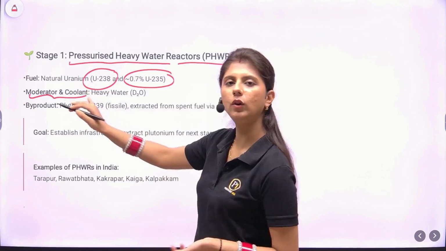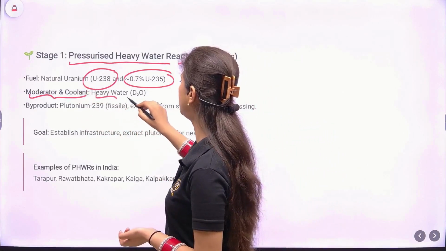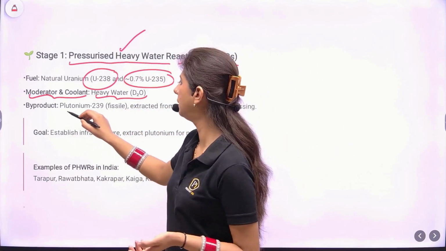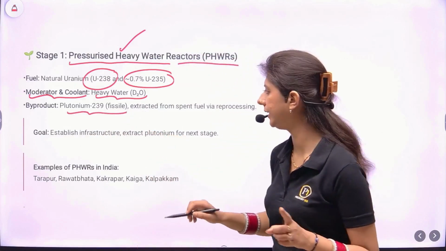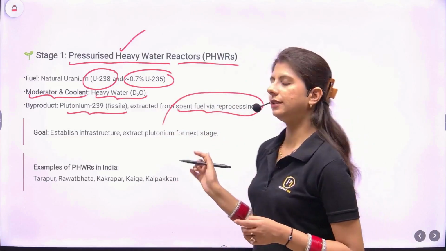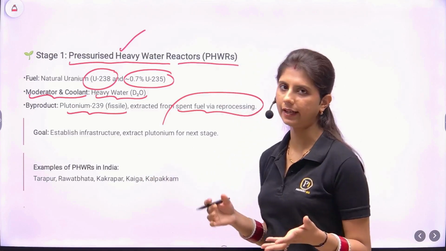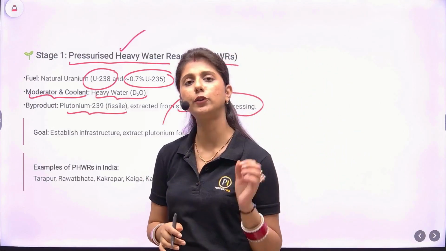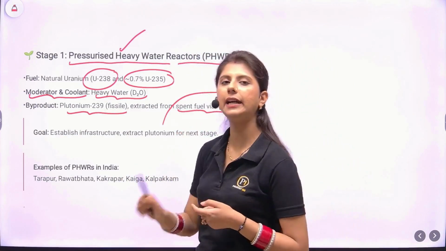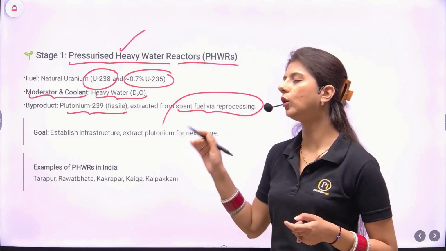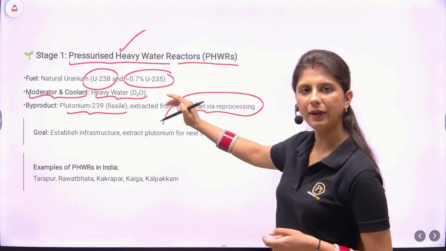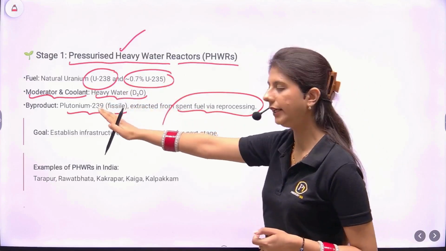What are the moderator and coolant? They are the same, that is, heavy water is used. That's why it is called a pressurized heavy water reactor. What are the byproducts? Plutonium-239, which is a fissile material and is extracted from the spent fuel. See, this process cannot be explained in very little time, and we have very limited time for this video. If you want an in-depth explanation of these stages of this program, just let us know and I'll prepare a detailed lecture with all the reactions, the pros, the cons, and how this is going to function. For now, this is just the base: the fuel, the moderator, coolant, and the byproduct.